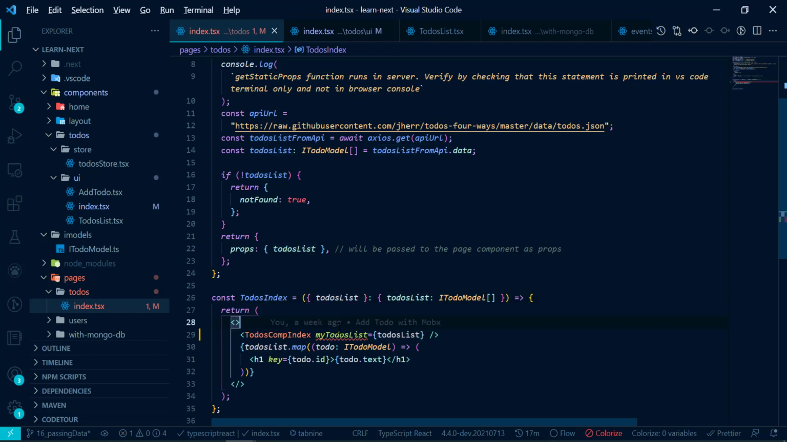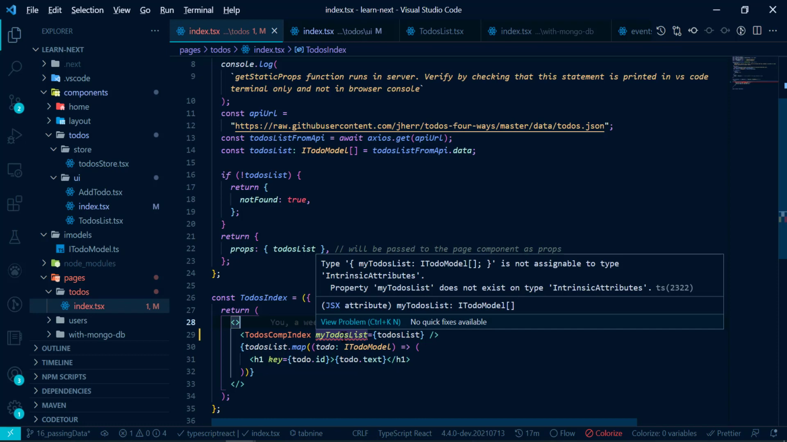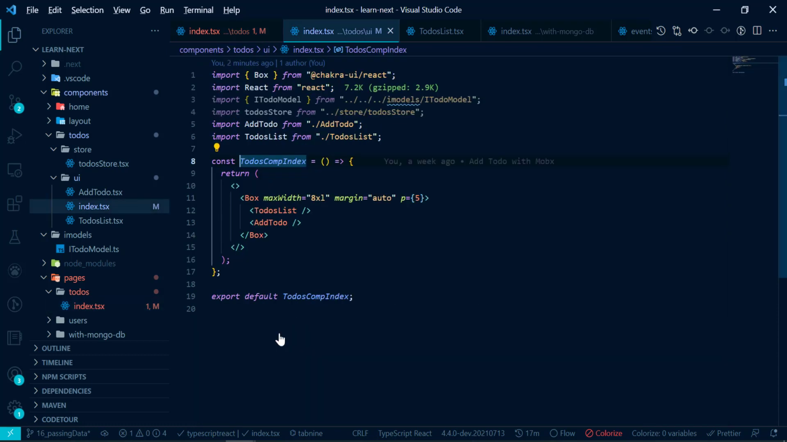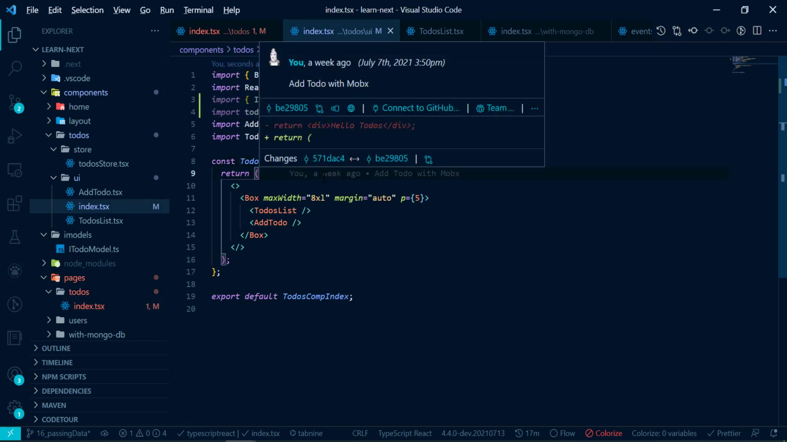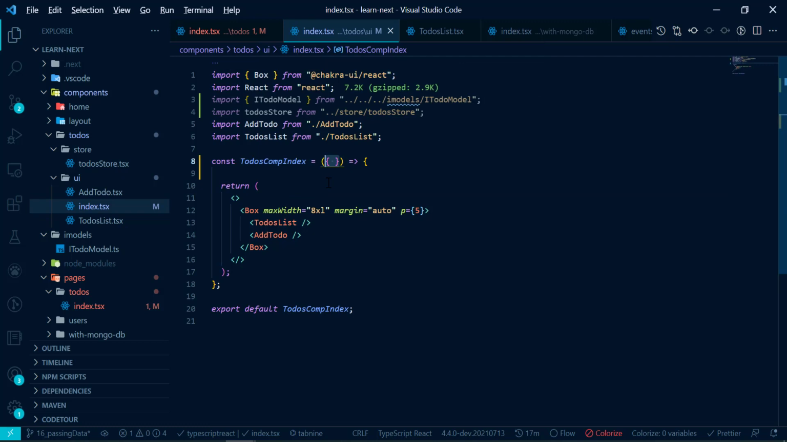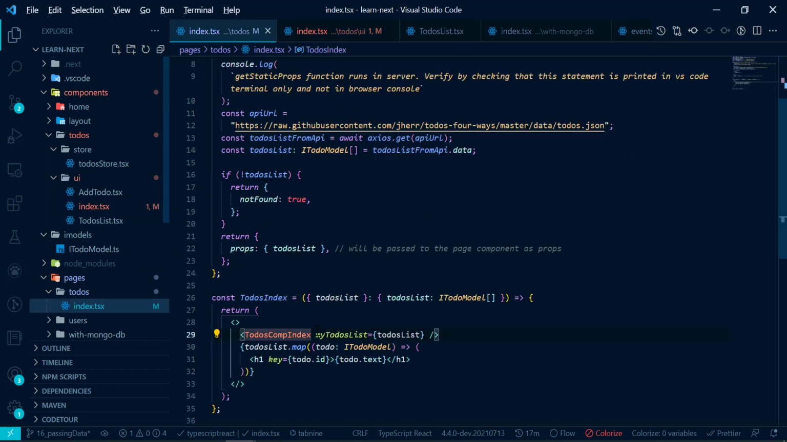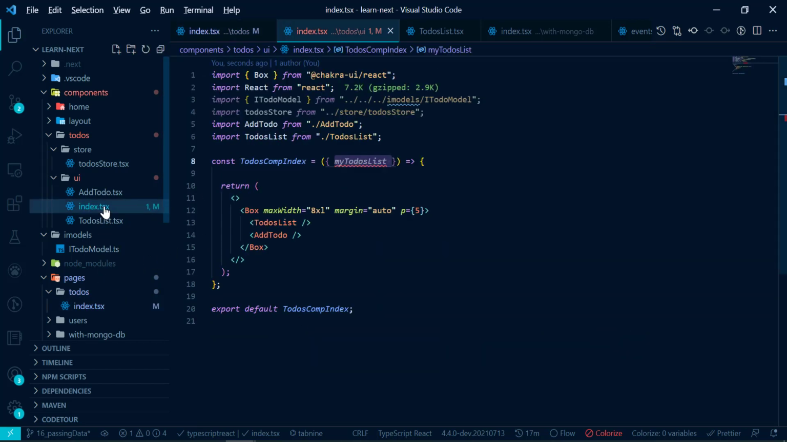Now it is giving an error because it is saying that this property does not exist in the to-dos component index. So we'll go to the to-dos component index, and to pass the data here, we simply put curly braces inside this bracket, and inside it put my to-dos list. The name should be the same as what we provided here. So take care of that, otherwise we will get an error.